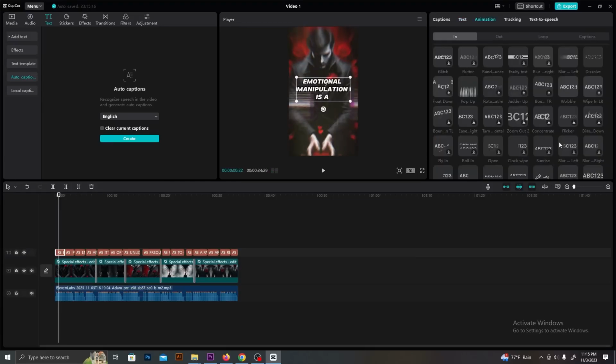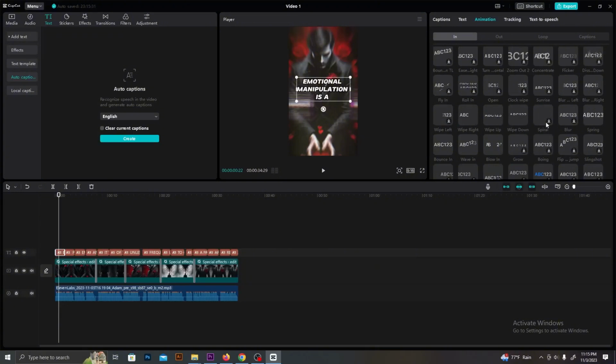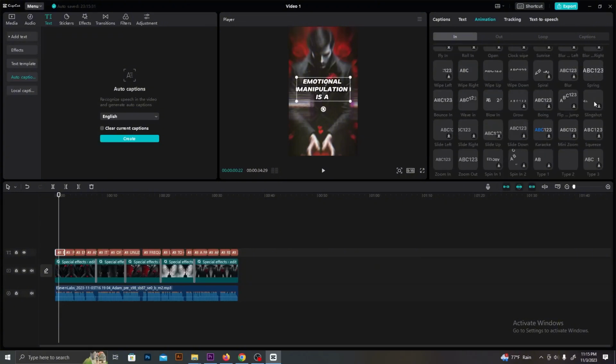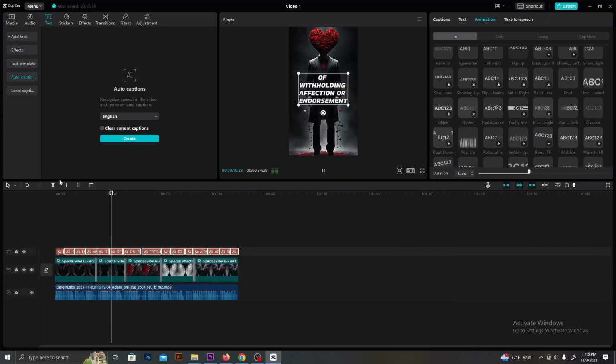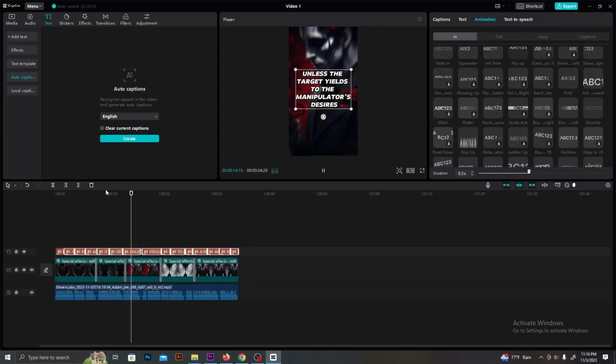After you are done with that, you can add some text animations as well. Go to animations from the side menu and select a simple animation. Make sure to select all the captions before you add the animation, or you will have to add it to each text layer one by one.